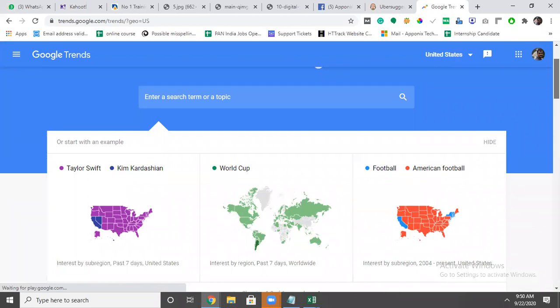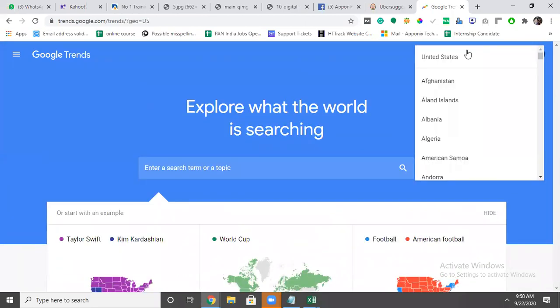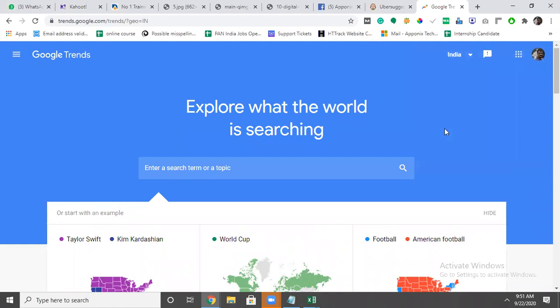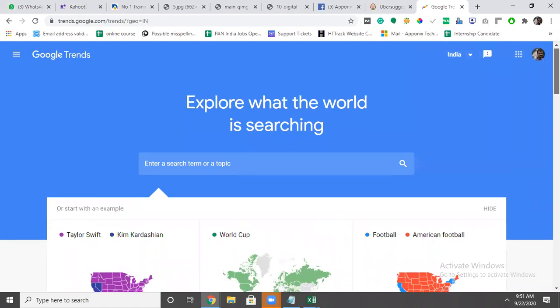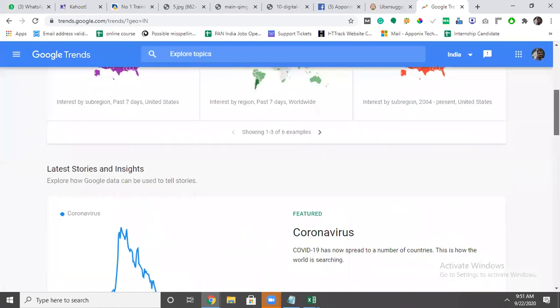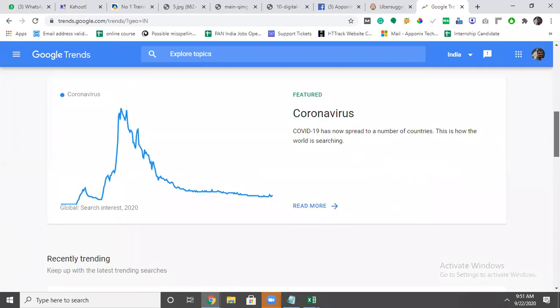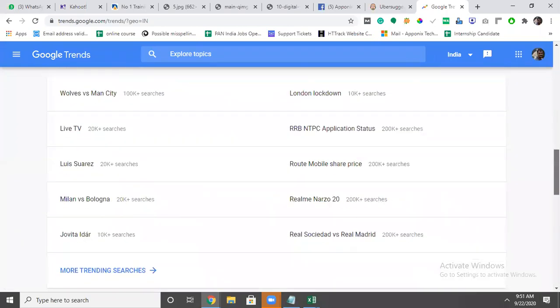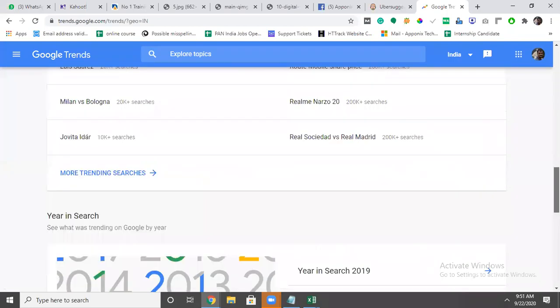Here is the state we have to choose, meaning which state you want to search for. If you want India, you can choose India. If you want to search any specific keyword, you can search it. But if you want default information, you can use the default information.